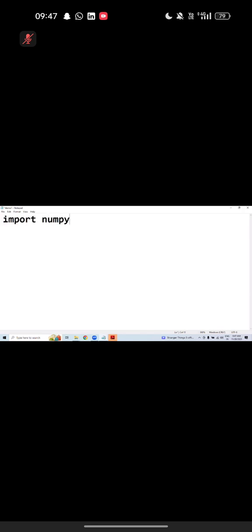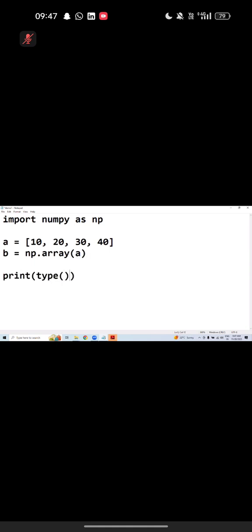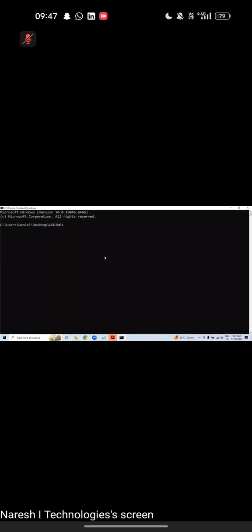Import numpy as np. A equals 10, 20, 30, 40 and B equals np.array of A. Now let me check the type of B. Now, yeah. Look at the class name.